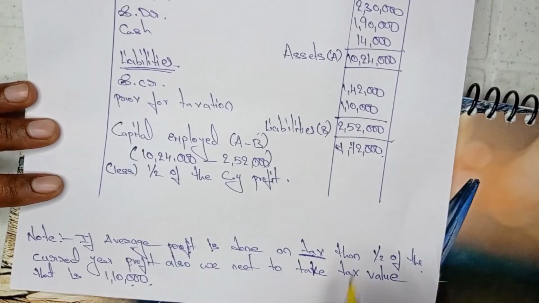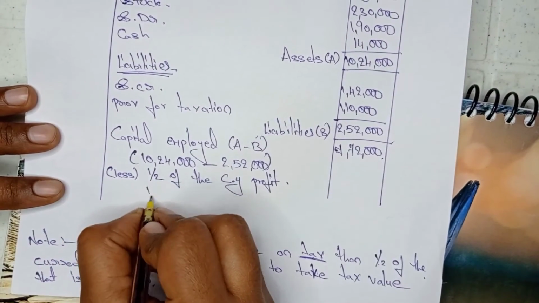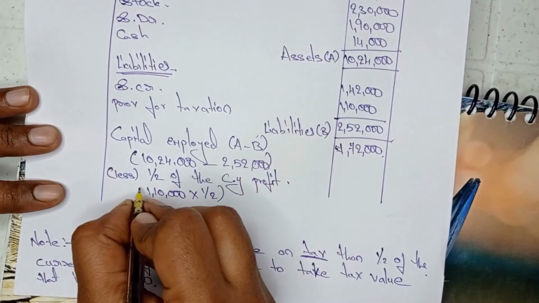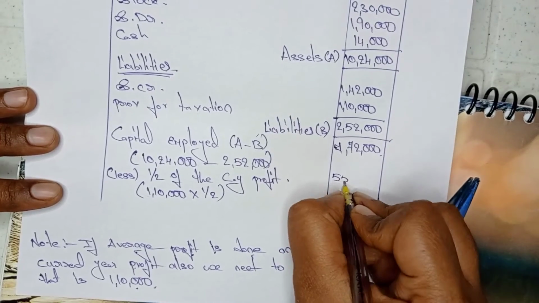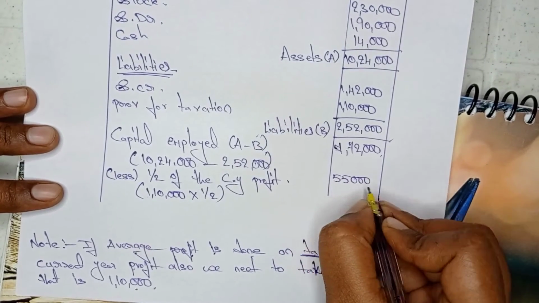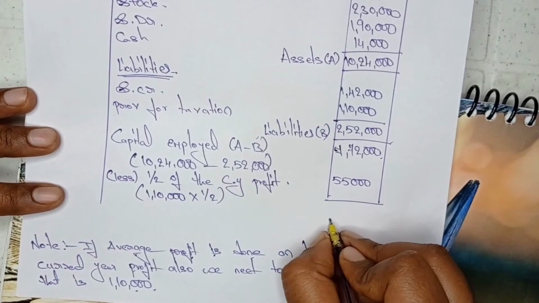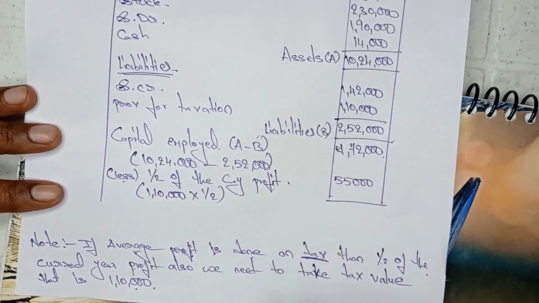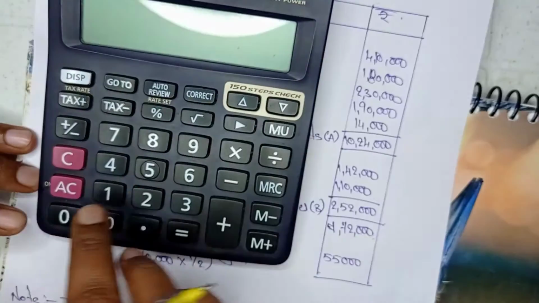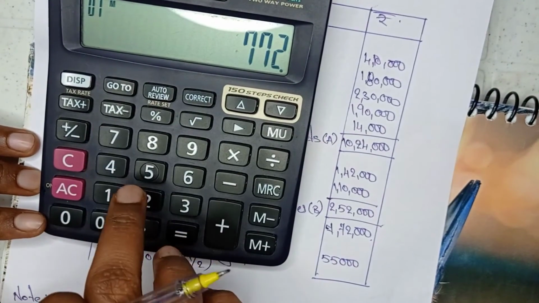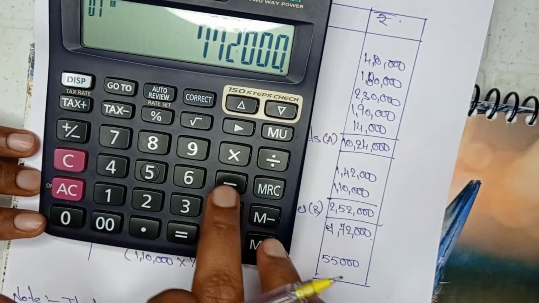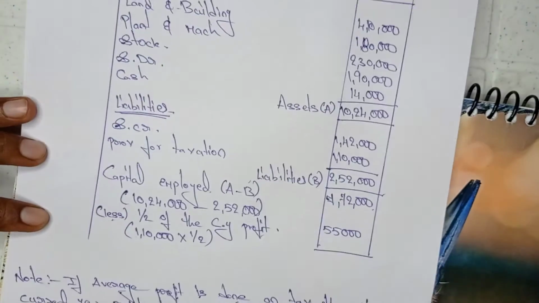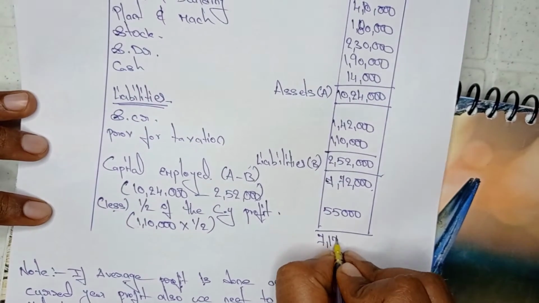So here I am writing 1,10,000 into 1 divided by 2. How much we will get? 55,000 we will get as half of the current year profit. Now what we need to do? Capital employed minus half of the current year profit. So 7,72,000 minus 55,000. So the figure is 7,17,000.